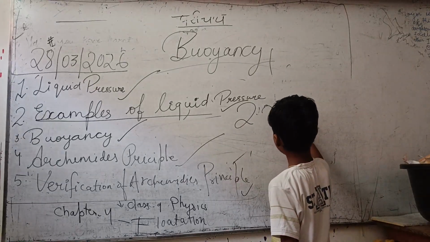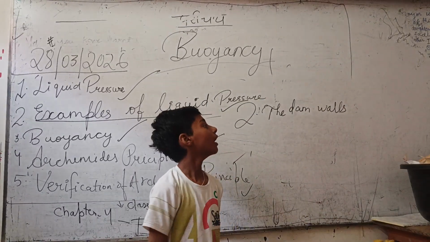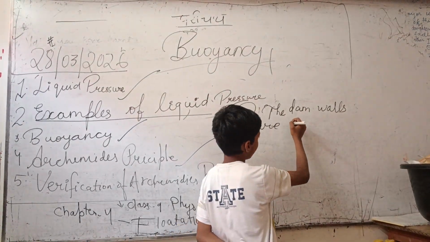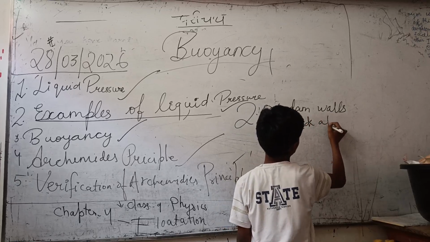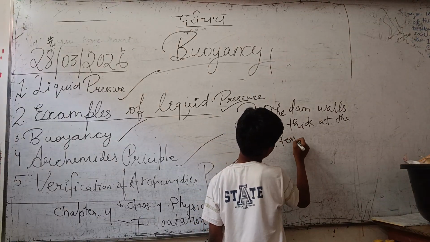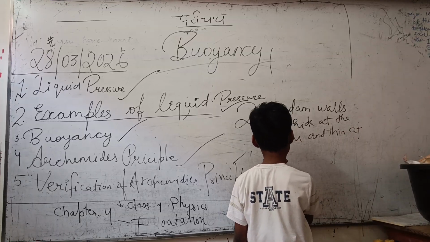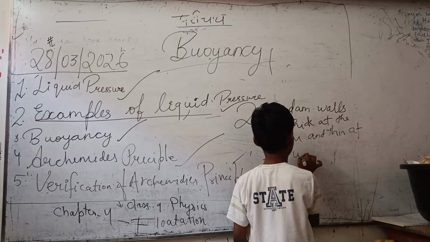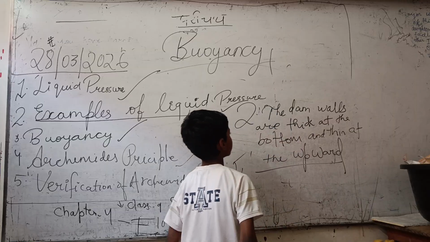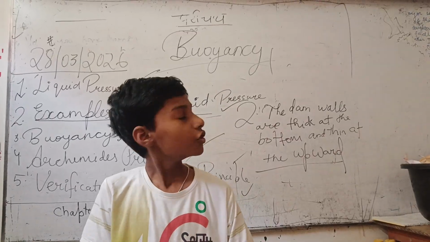Second point: the dam walls are thick at the bottom and thin at the top. Why is this?